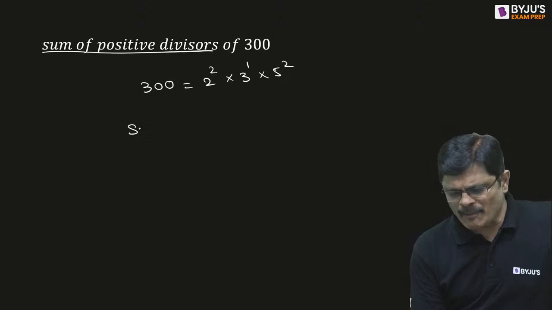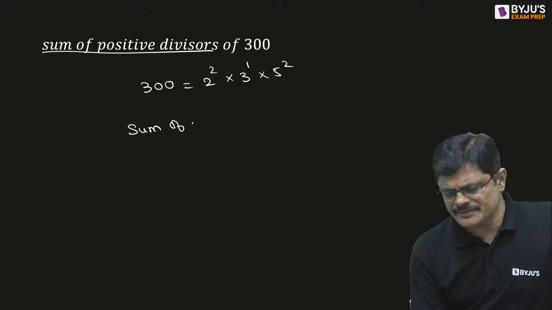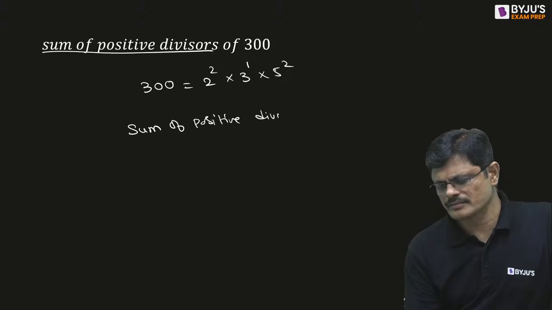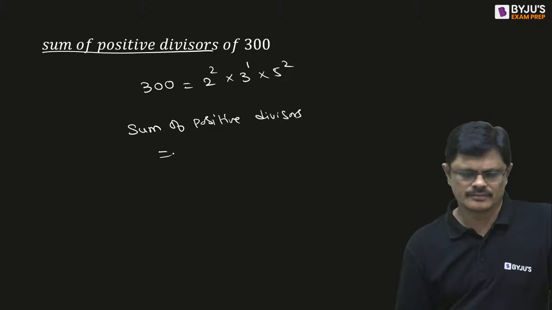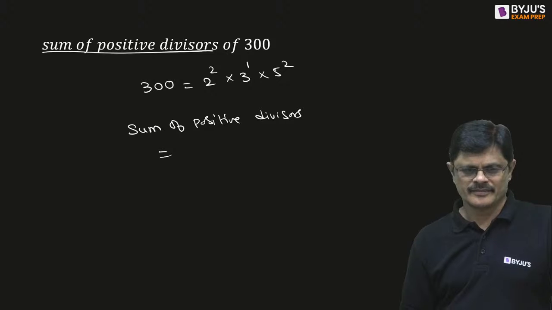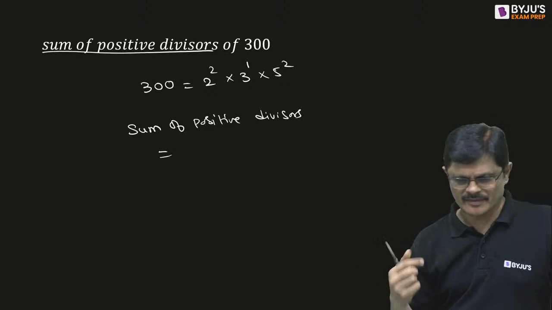Now, the sum of positive divisors is given by this.